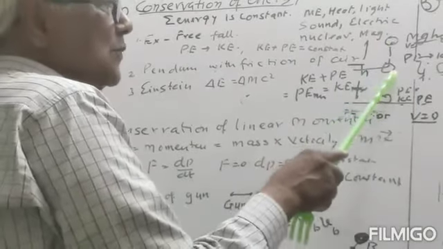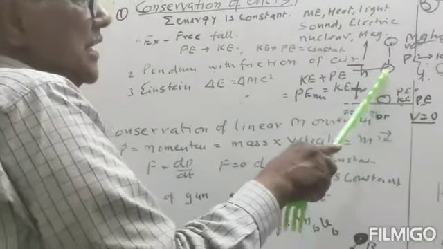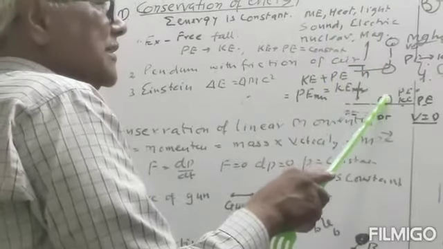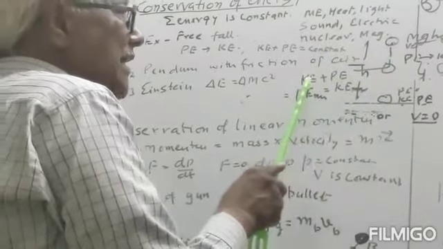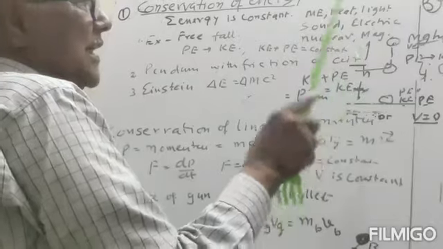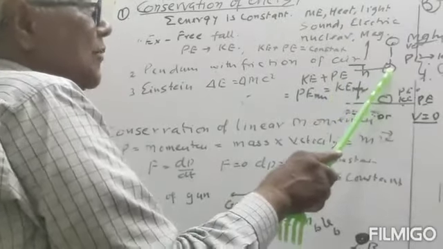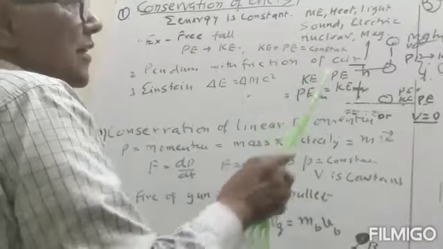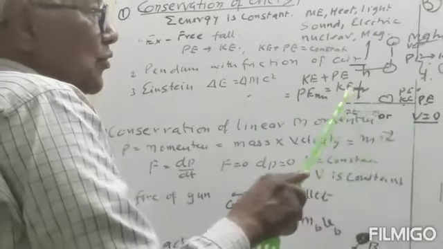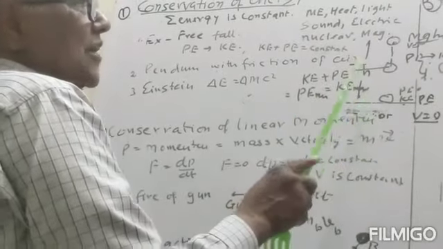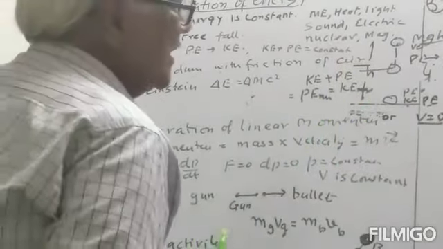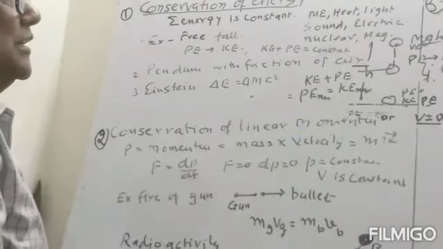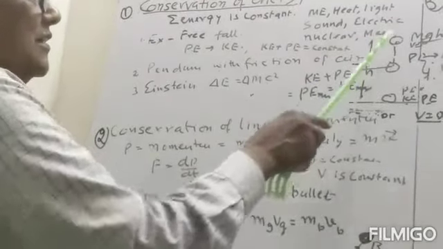If we take an in-between position, it will have kinetic energy as well as potential energy. The sum of kinetic energy and potential energy at any state will be equal to the maximum potential energy, or it can be equal to the maximum kinetic energy. So in this way, we can say the mechanical energy is conserved when the body is in free fall due to gravity.